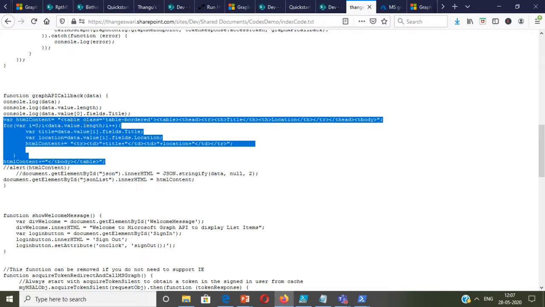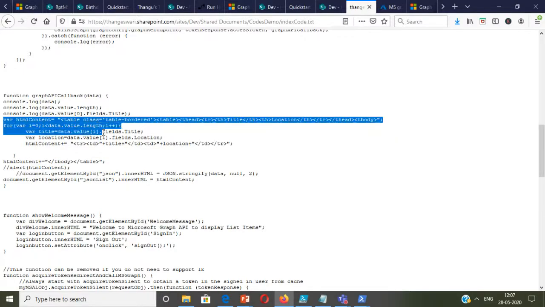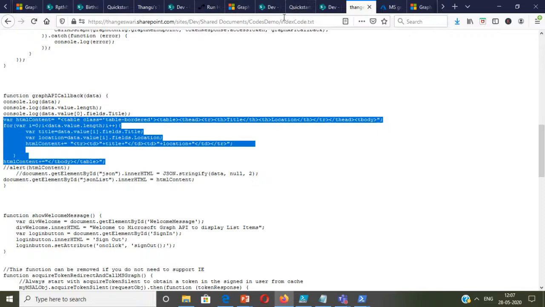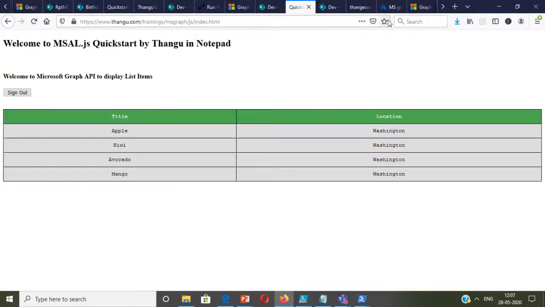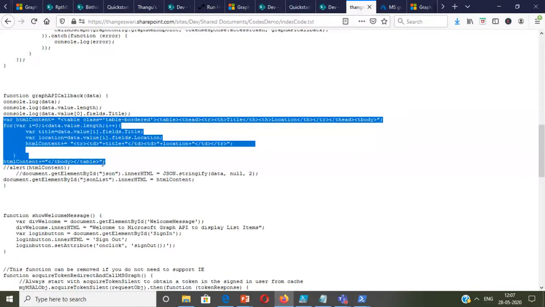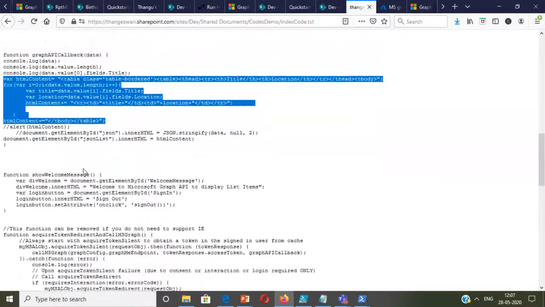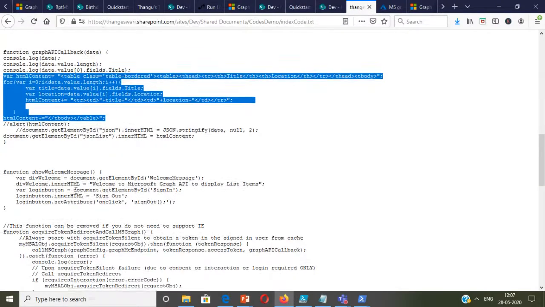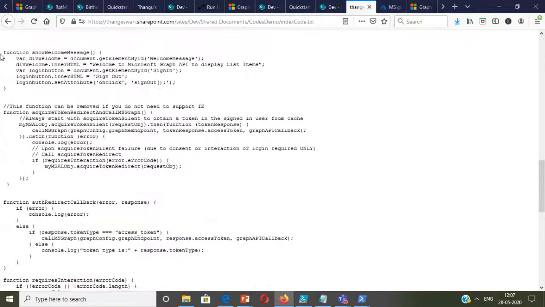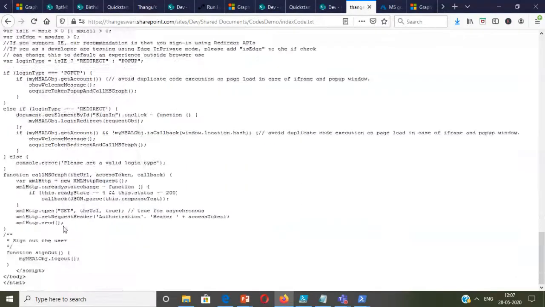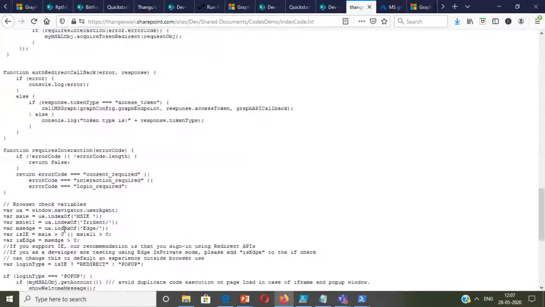Here I've used the HTML content table. I highly recommend that you use createElement for better performance. That is the right way to construct or draw the elements. I prefer to do that, but just to make things simple, I'm just using a table and displaying the data there. This can be extended to showing a file in PDF format, or any kind of data can be shown. The rest of the code is going to be the same, where you authenticate the user and log in. You don't need to touch the rest of the code.